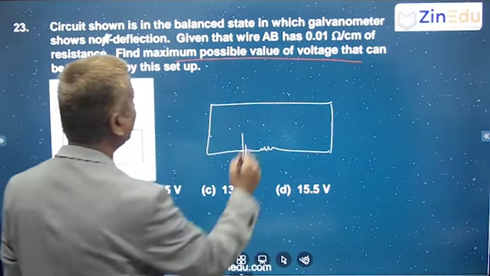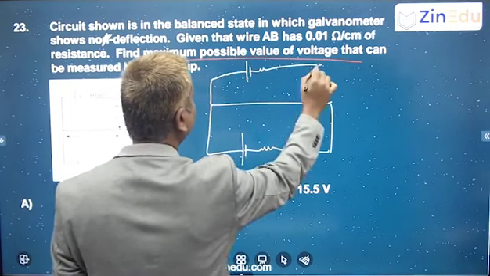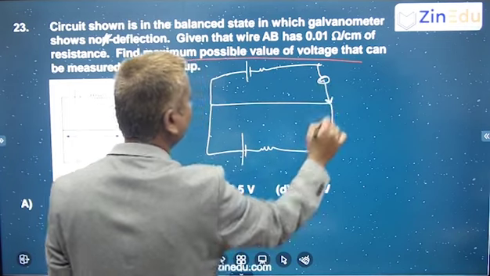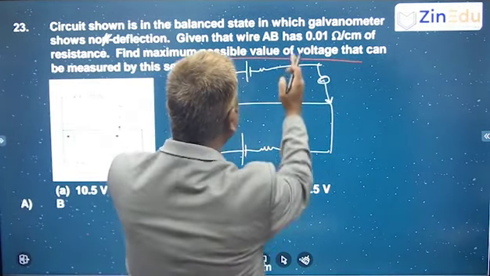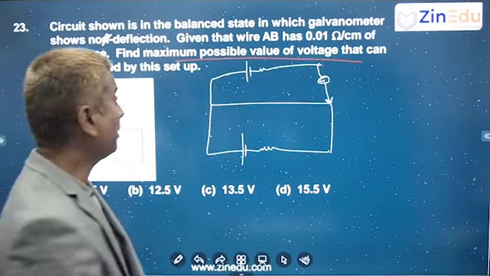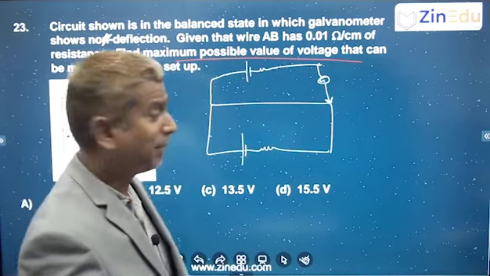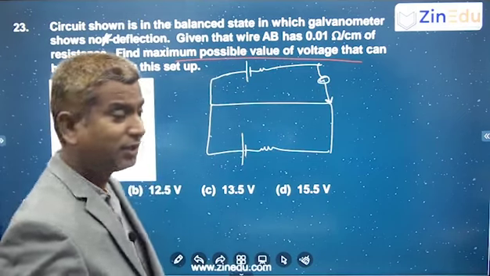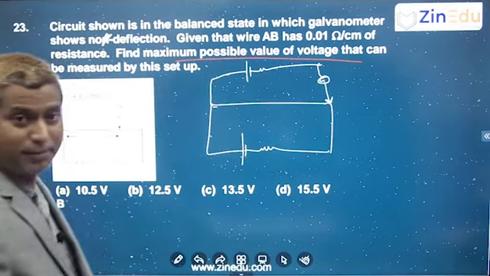The maximum you can measure is up to here, right or not? Because the potential drop across the potentiometer wire is balanced by this cell. The EMF of the cell is balanced by the potential drop across the potentiometer wire. The maximum case you can put it over here. That means this potential drop is the maximum value of the voltage you can measure.